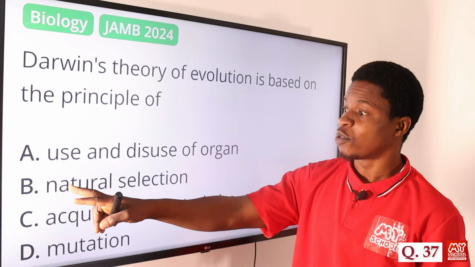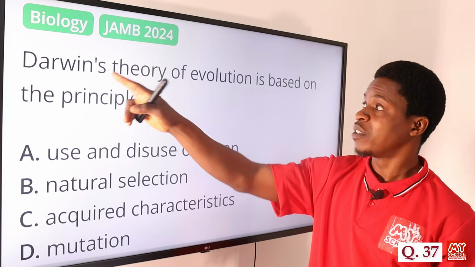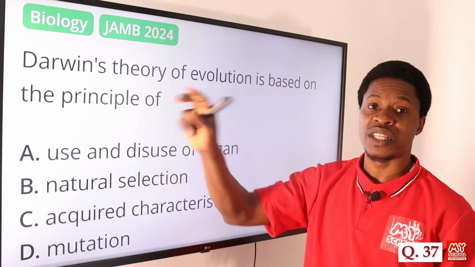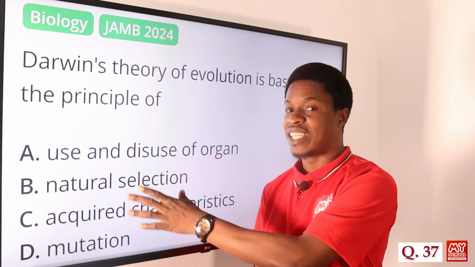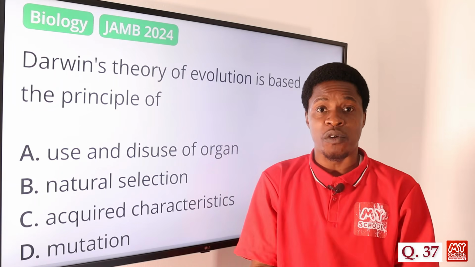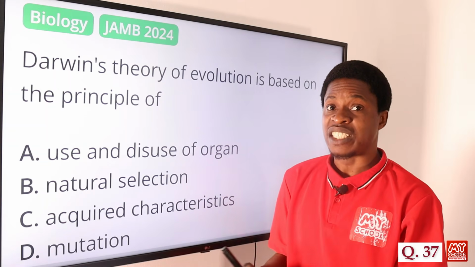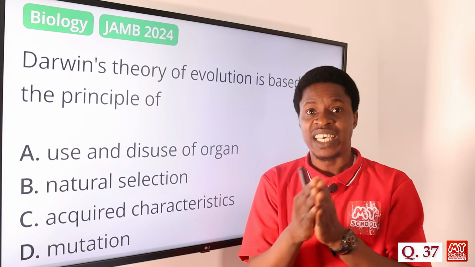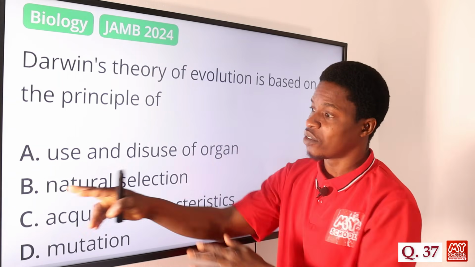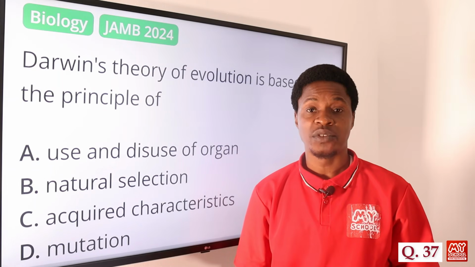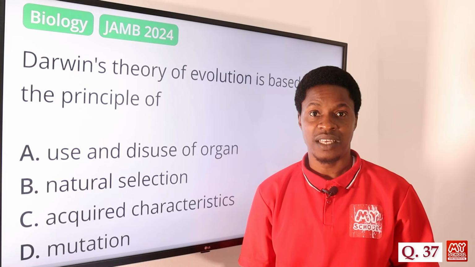Which means that option B, natural selection, is it. Darwin's theory of evolution is based on the principle of natural selection, that as organisms evolve over time, it is based on how they are selected into the following group. So the correct answer here is option B, natural selection.